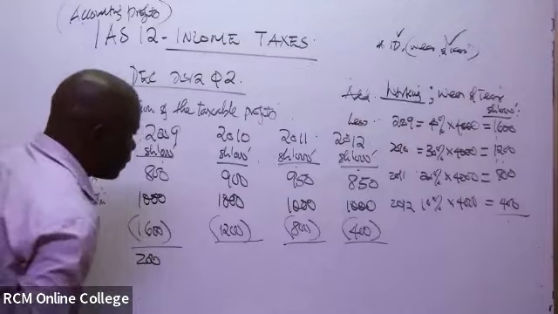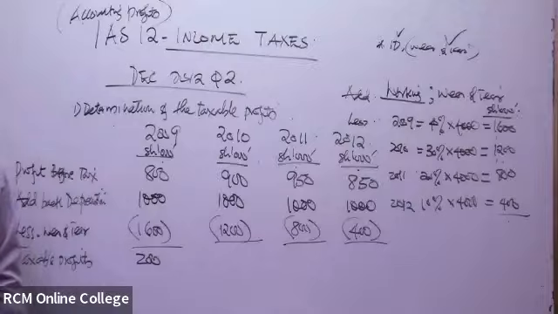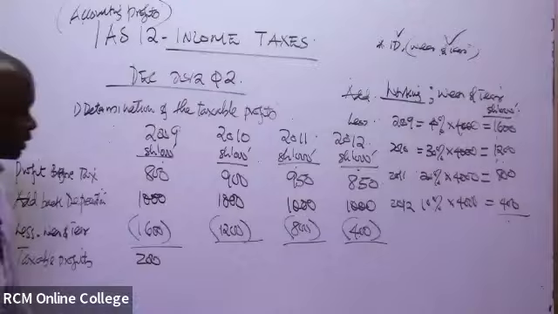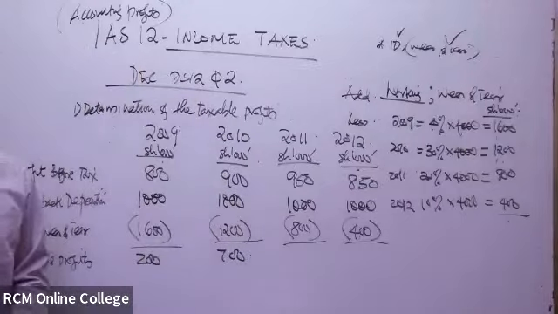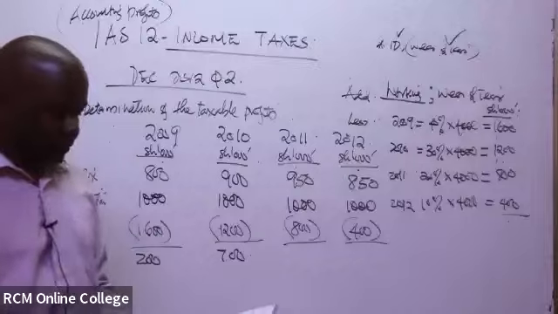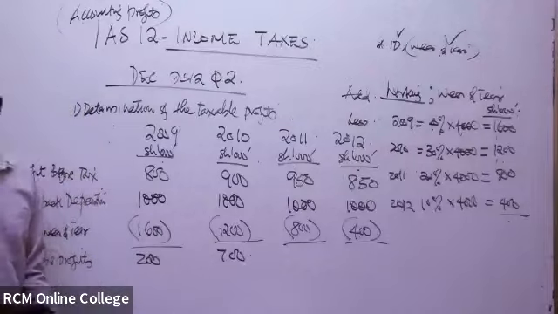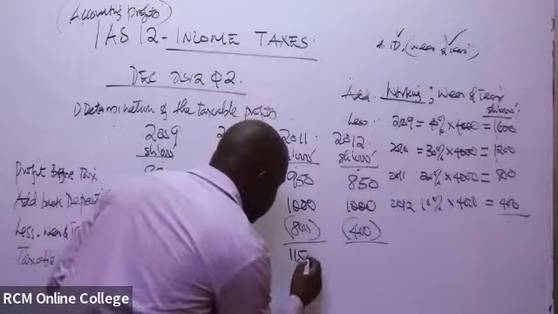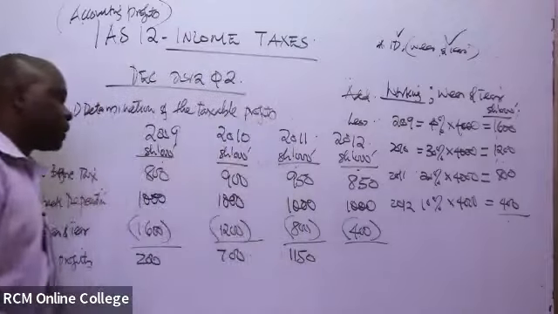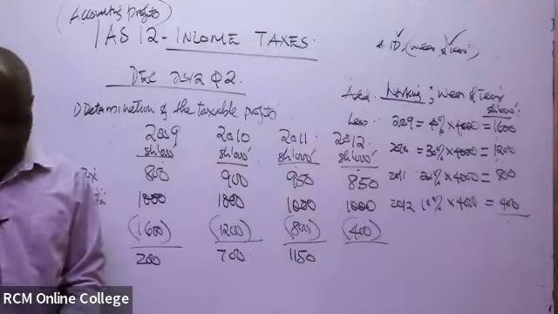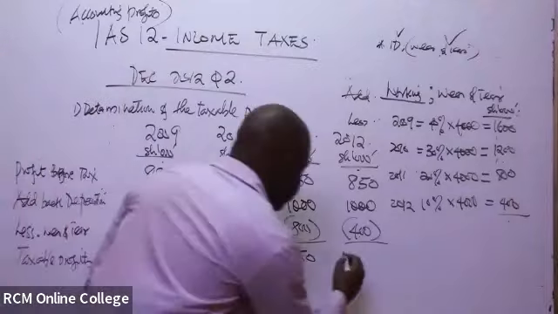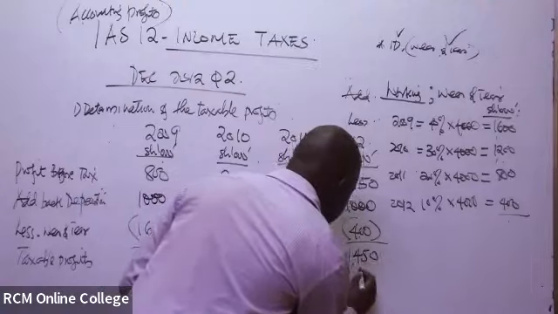The second one is 700. The third one is 1150. And the very last but not least, it's 1450.